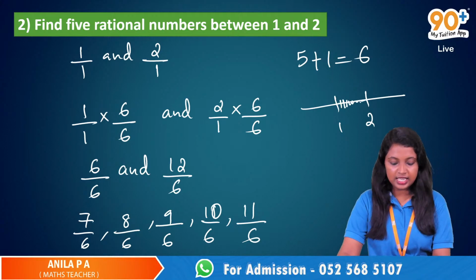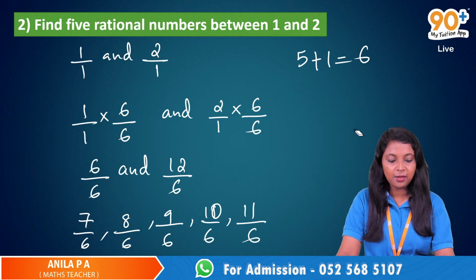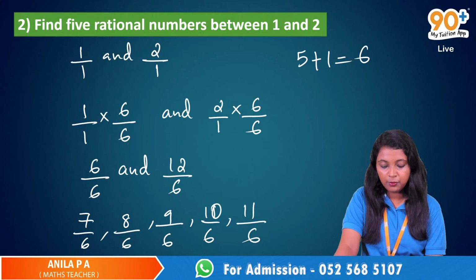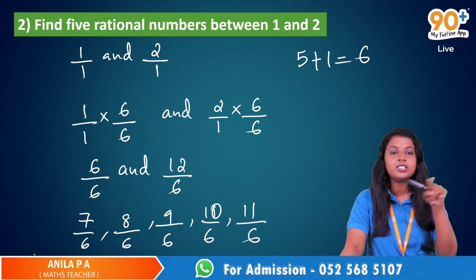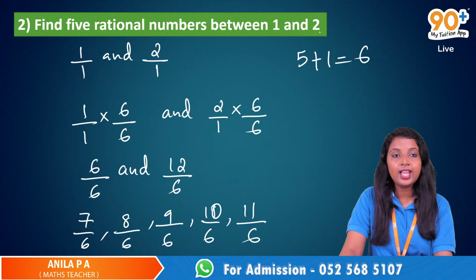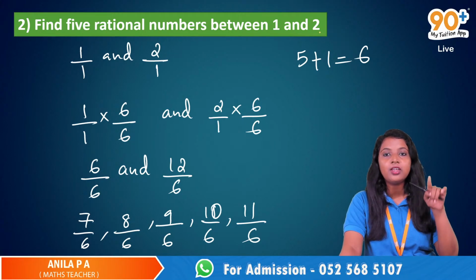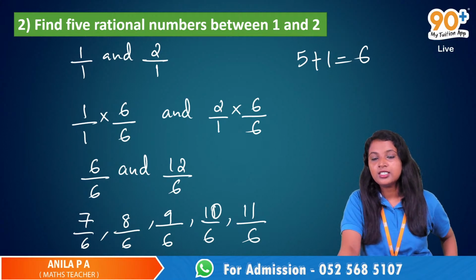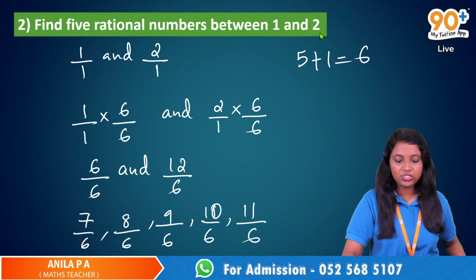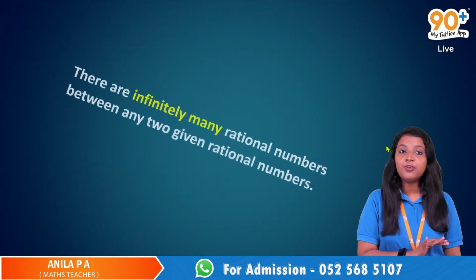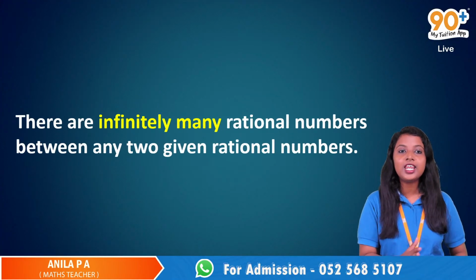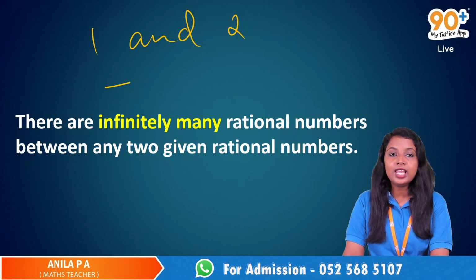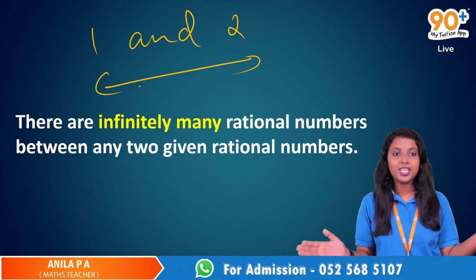For that, we can express any natural number in the form P by Q, because just below that, just write a 1. So here we have 1 and 2, just write it as 1 by 1. Actually, there are infinitely many rational numbers between any two given rational numbers. 1 and 2 are rational numbers, and between them we can find infinitely many rational numbers.